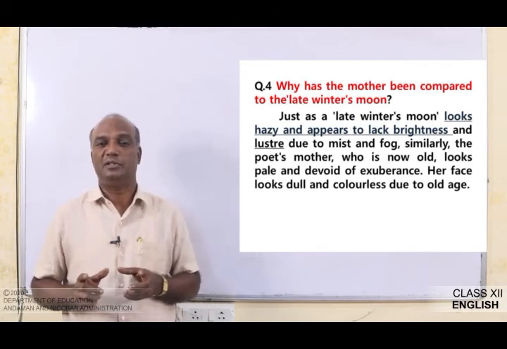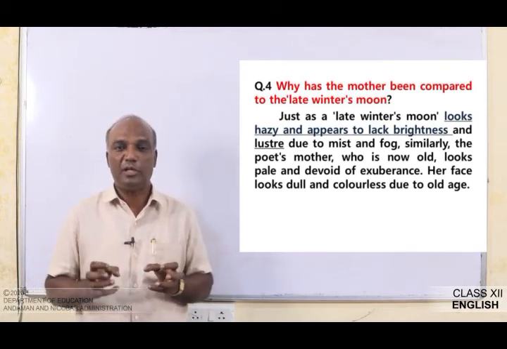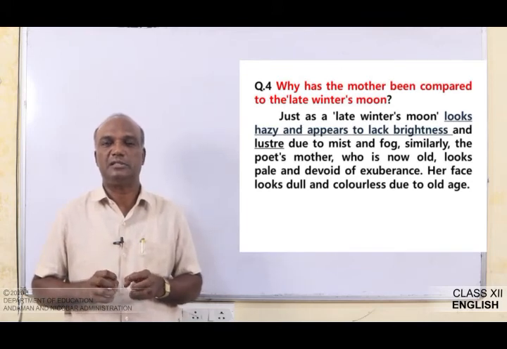Because of this, the moon doesn't look bright.